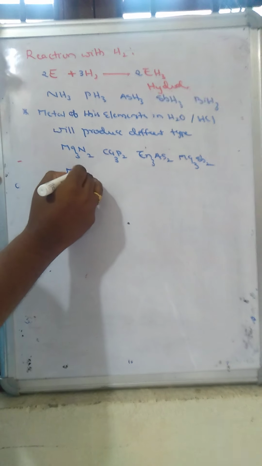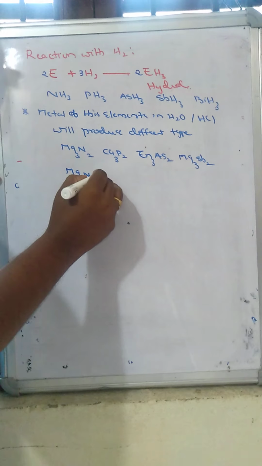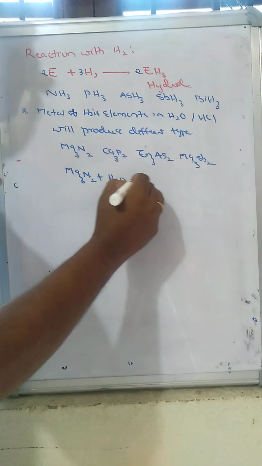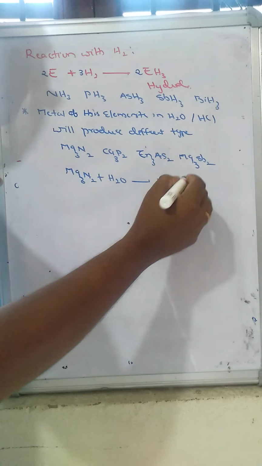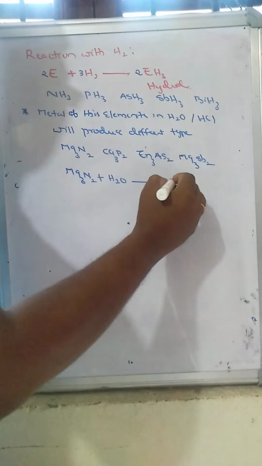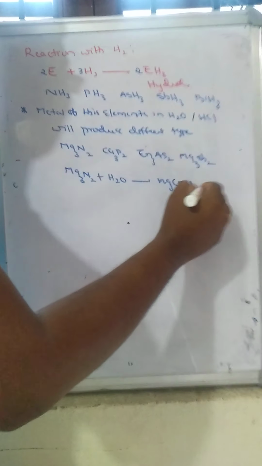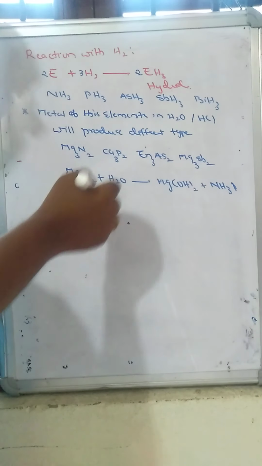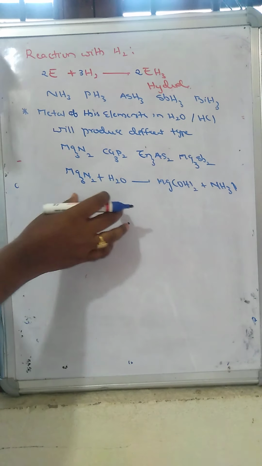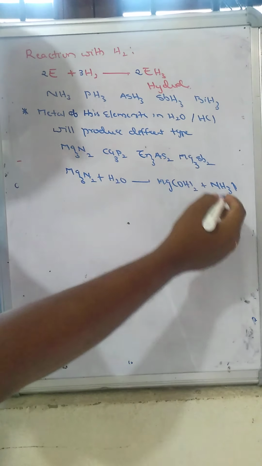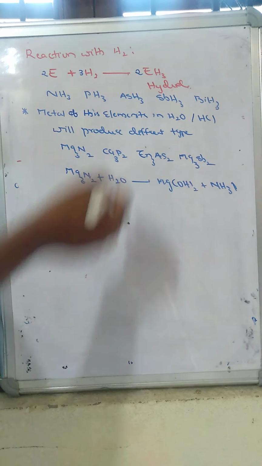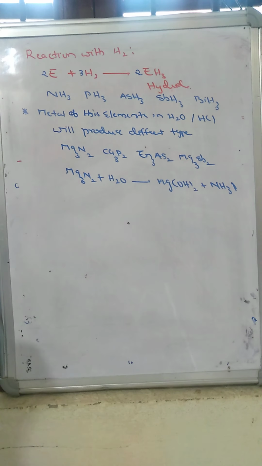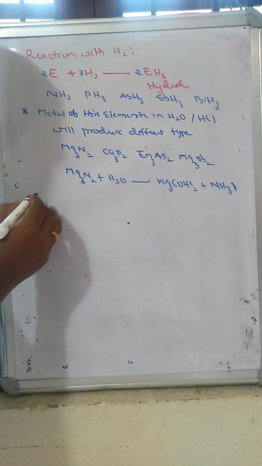We will see that magnesium nitride simply dissolves in water and is converted into magnesium hydroxide, and there is formation of ammonia. In a similar way, the remaining compounds also simply dissolve and lead to formation of phosphine, arsine, stibine and bismuthine. Okay, bismuth hydrides. So we will see that these hydrides can be formed.